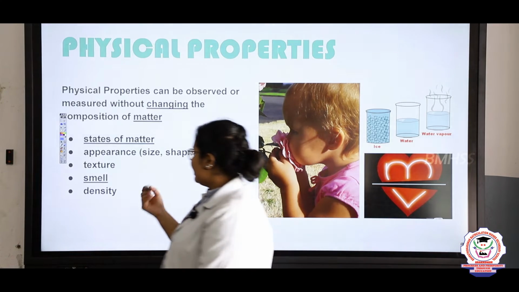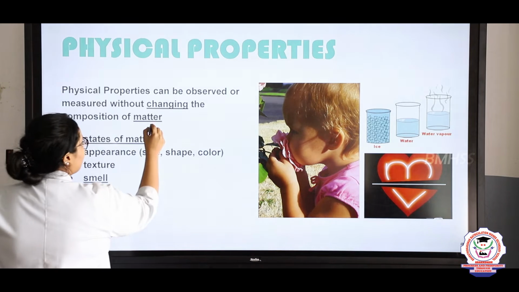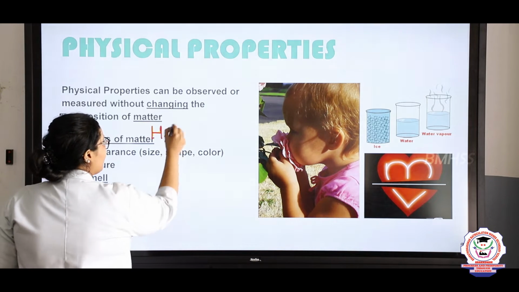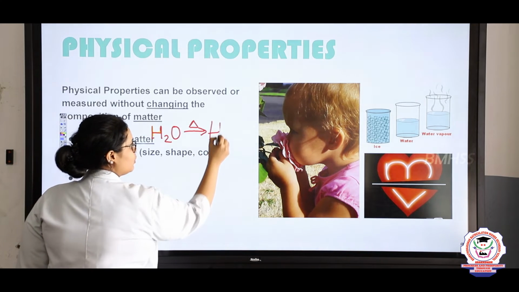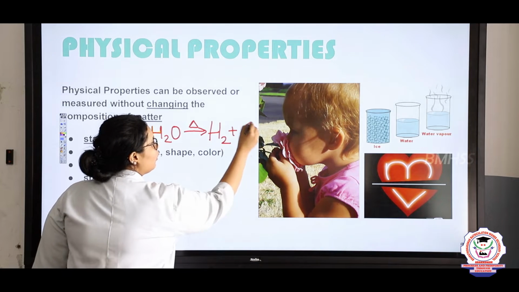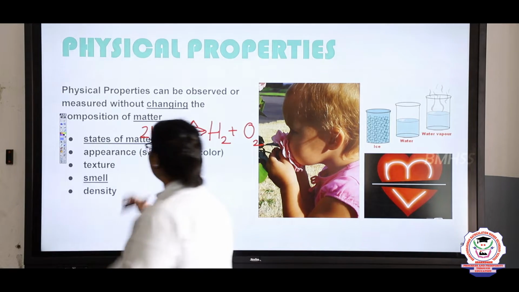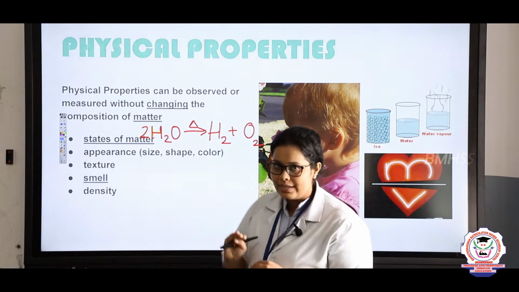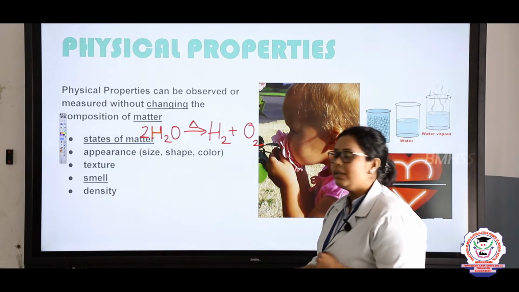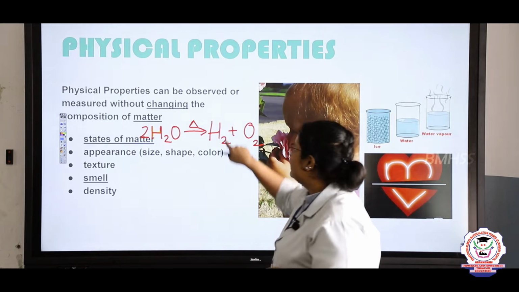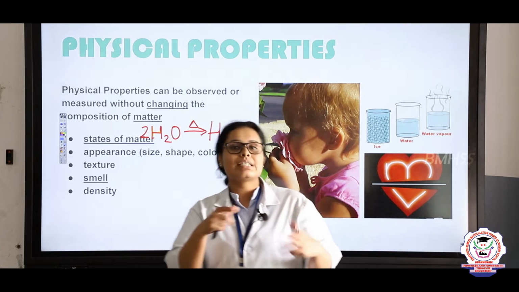For example, if I take H2O, and if I heat H2O, it will get converted into H2 plus O2, right? In the start, H2O is there, made of hydrogen and oxygen. Later on also we are getting the same molecules, that is hydrogen molecules and oxygen molecules. That is why this is known as a physical change.